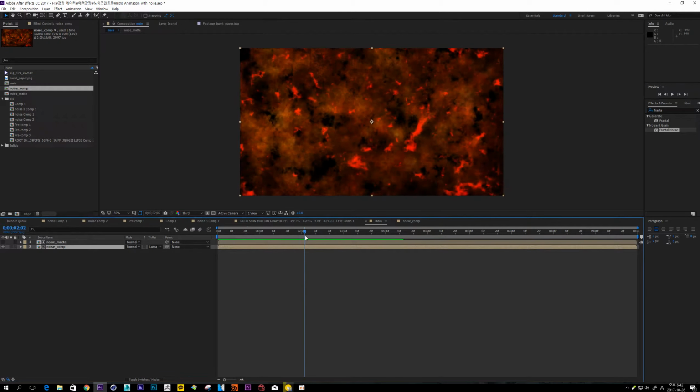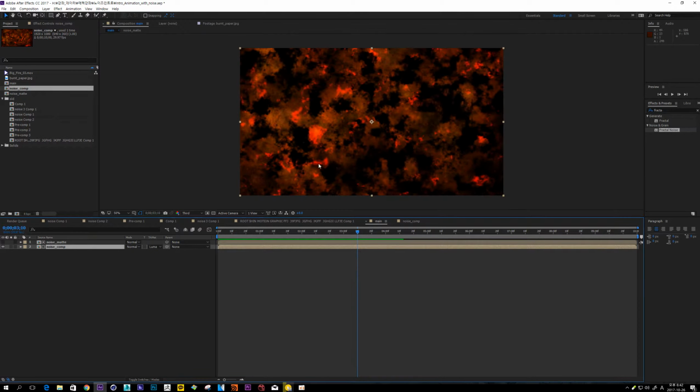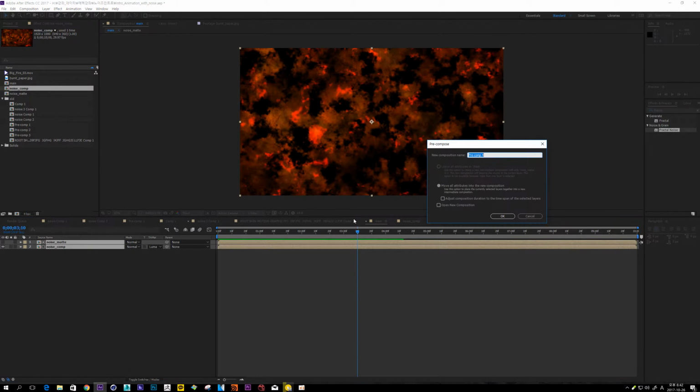It's not bad, but I wanna make this edge more bright and powerful, so drag these two layers and